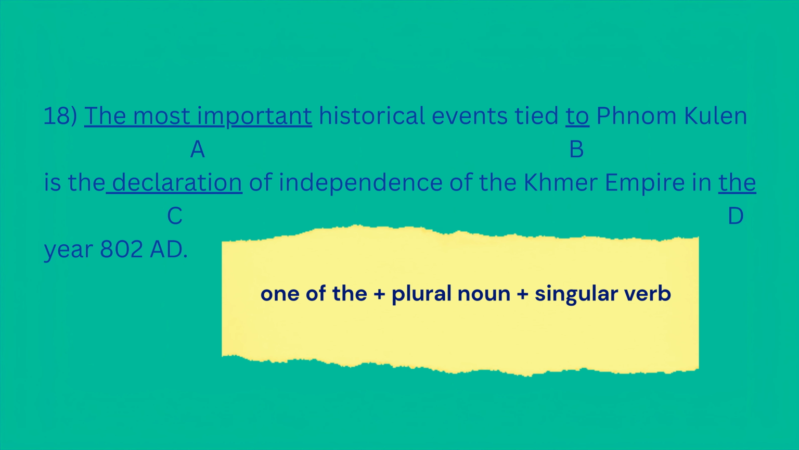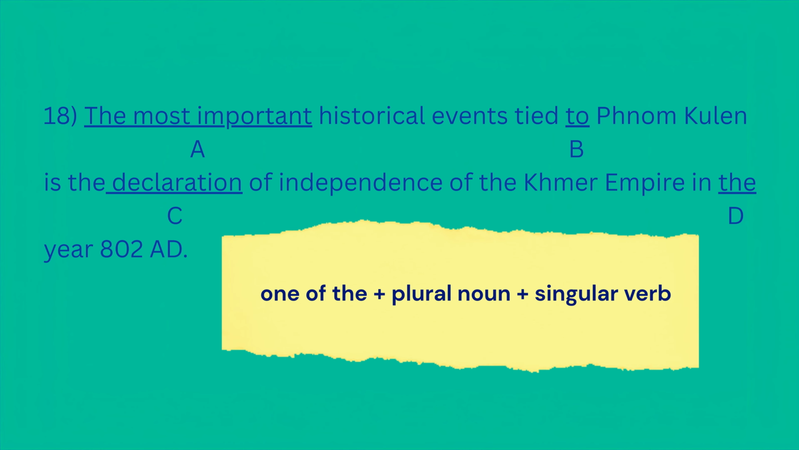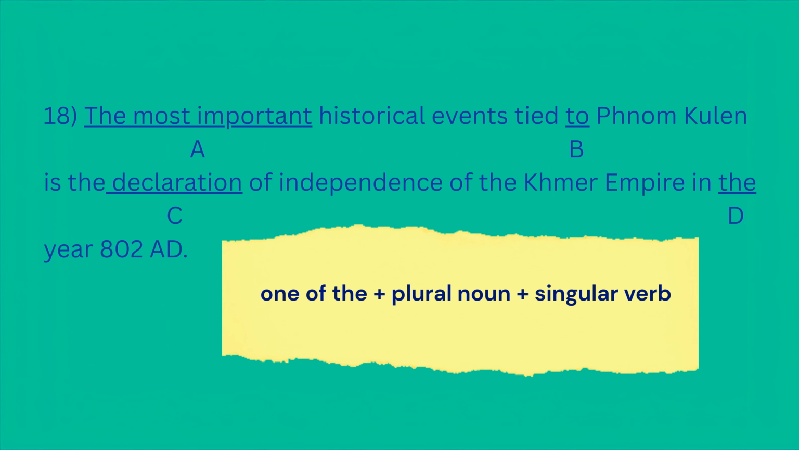First, empires. We say the Khmer Empire. Not just Khmer Empire, we need the because it's a specific historical power. Other examples are the Roman Empire, the Ottoman Empire, the British Empire. Always use the before the name of an empire. It's a formal title.